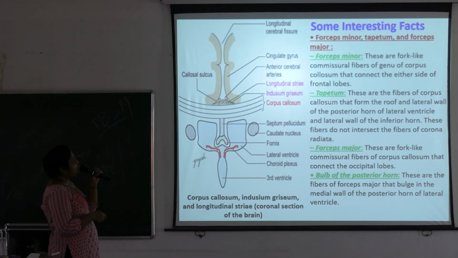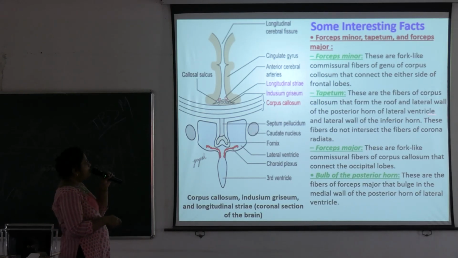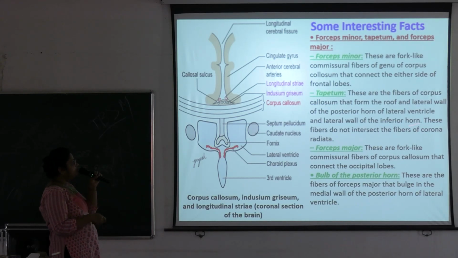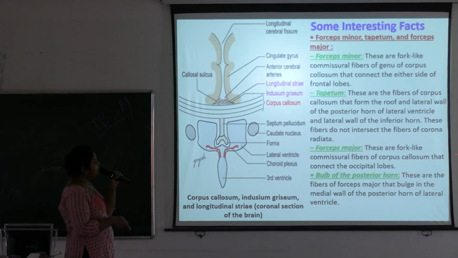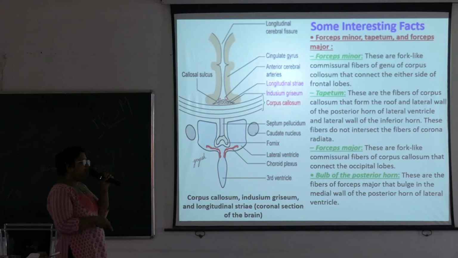These are the fibers of the corpus callosum that form the roof and lateral wall of the posterior horn of the lateral ventricle and the lateral wall of the inferior horn, and these fibers do not intersect the fibers of the corona radiata. Corona radiata is an example of a projection fiber. Okay. Next is forceps major. These are fork-like commissural fibers of the corpus callosum that connect the occipital lobes.